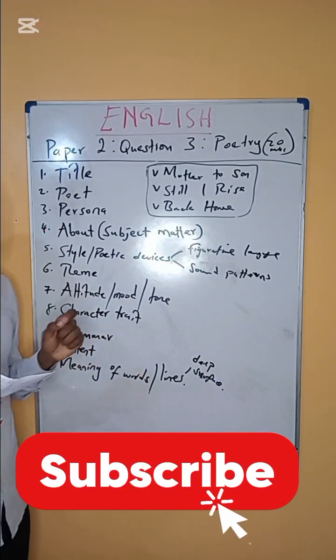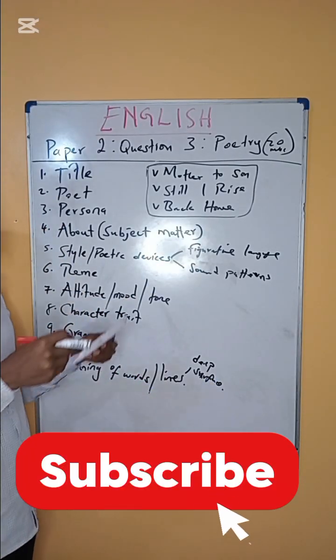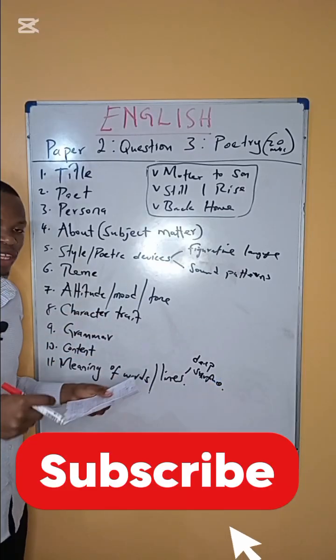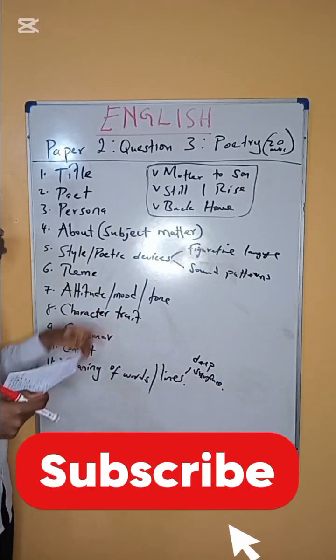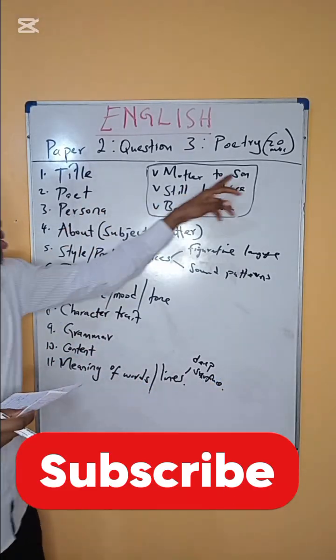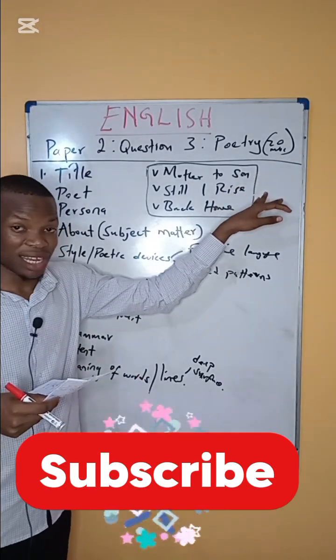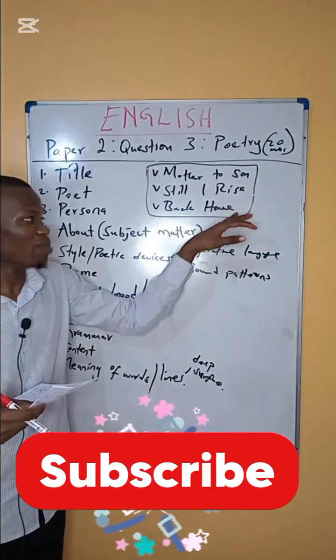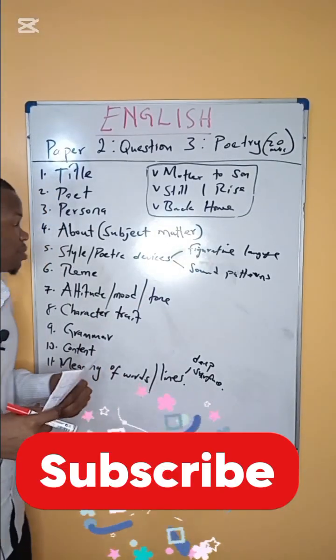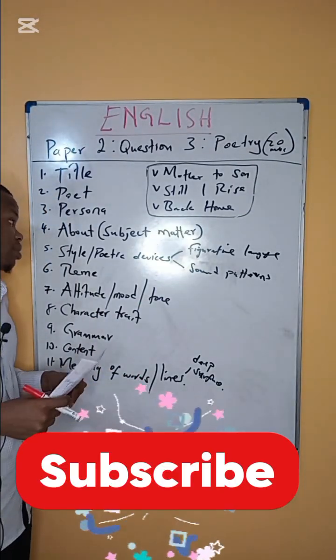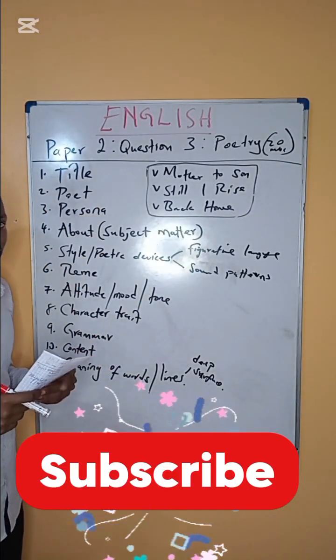Number 2, the poet. We said that the poet is simply the writer, the author of the poem. The person who writes the poem is called a poet. For our case, Mother to Son was written by Langston Hughes, Still I Rise was written by Maya Angelou, and Back Home was written by Juani Mwaikusa. That one is a Tanzanian poet. So that is the poet. It's as simple as that.